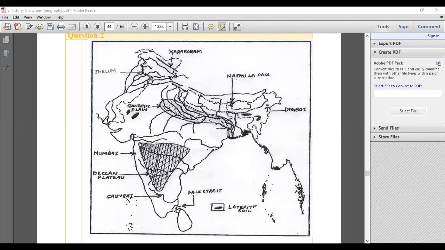Thank you, Yog. Diagram based questions will not be asked as such. If you want to draw, you can, but there is no requirement for that. You don't need to draw that. If you have time and want to make it, that's fine. No diagrams will be asked in geography. Only map marking is there.